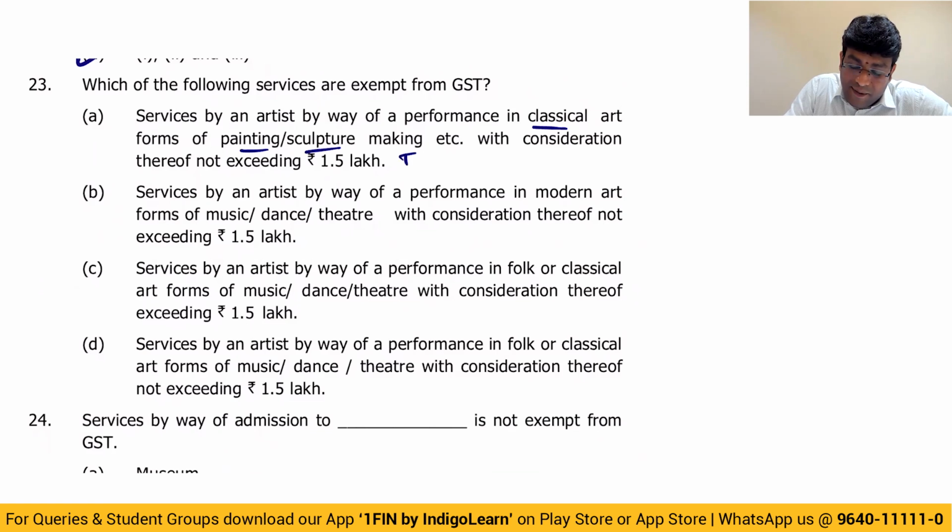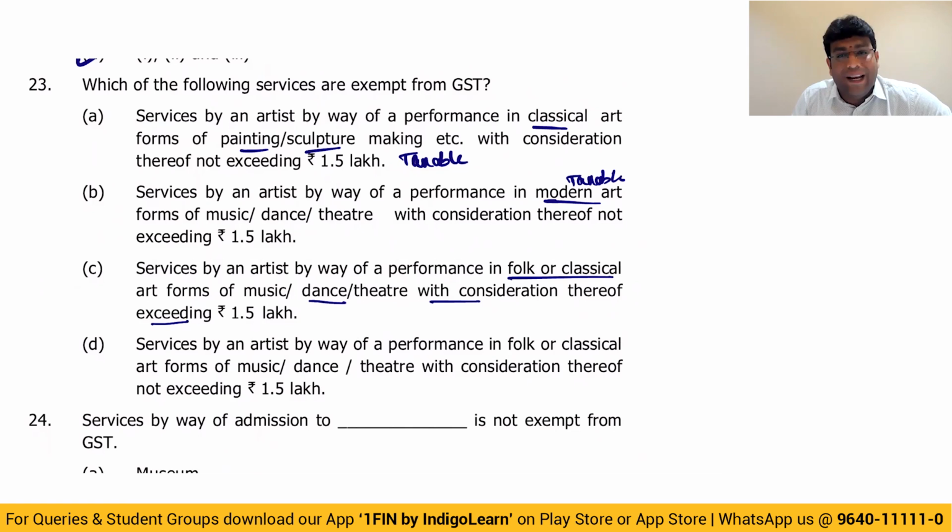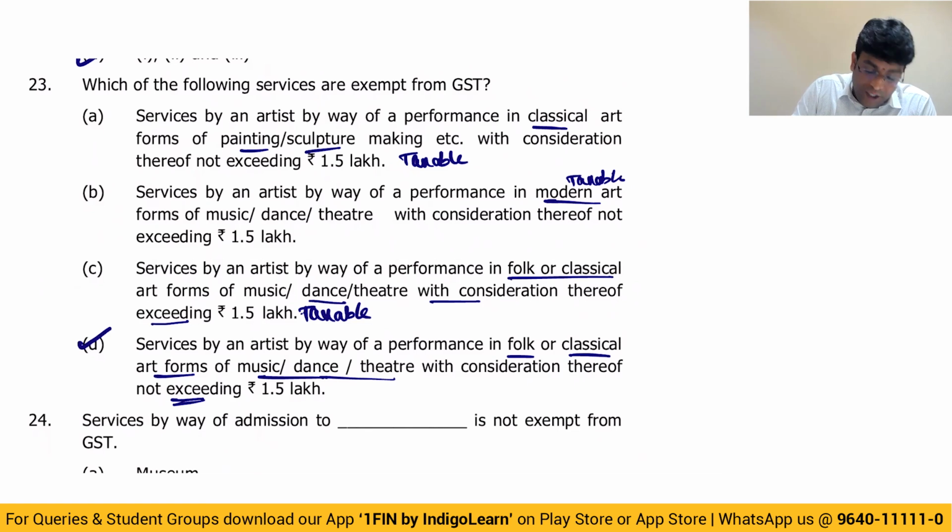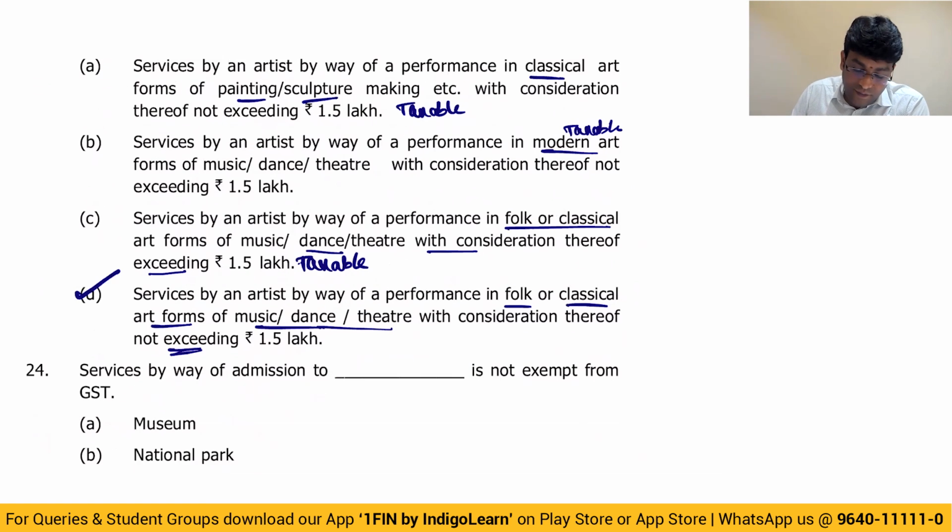No, man, that is taxable. Exemption is only for folk or classical art. Modern art is also taxable. Folk or classical art forms of music, dance, theatre with consideration exceeding 1 lakh is also taxable. Exemption is only for folk or classical art forms of music, dance, theatre with consideration not exceeding 1 lakh. So answer is option D, my dear friends.